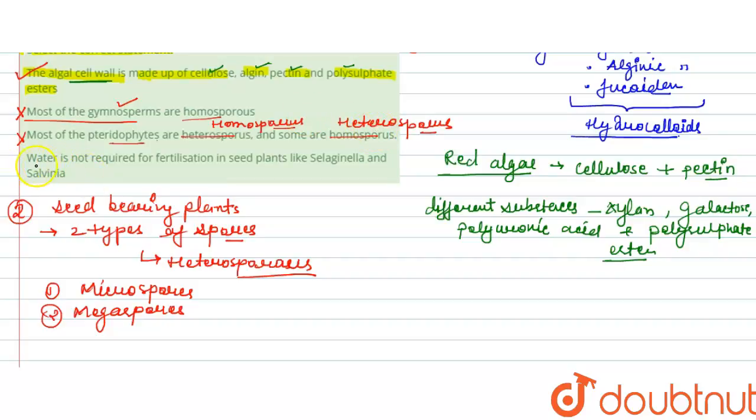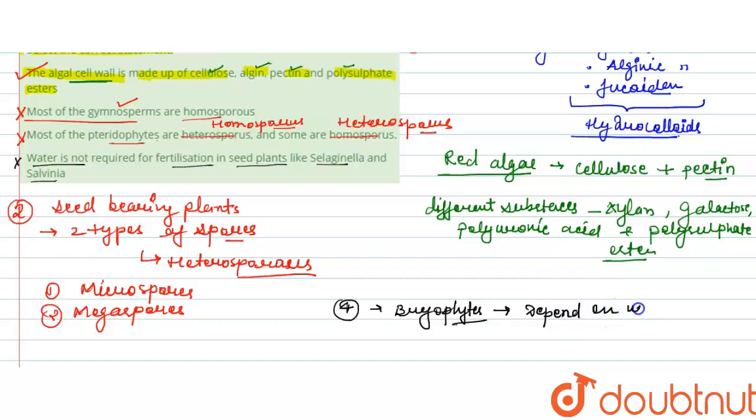The next statement says water is not required for fertilization in seed plants like Selaginella and Salvinia. So Selaginella and Salvinia, these are the option 4th. Selaginella and Salvinia come under the pteridophytes, and we know that the bryophytes are also called the amphibians of the plant kingdom, because they depend on water for sexual fertilization.